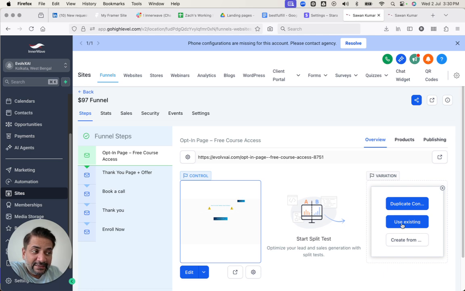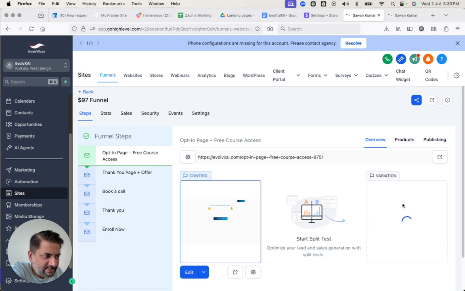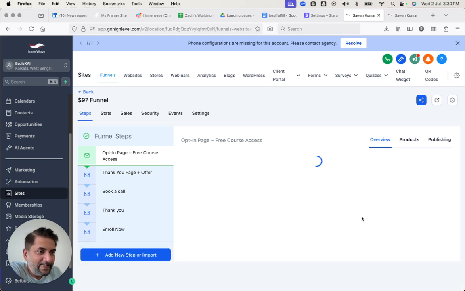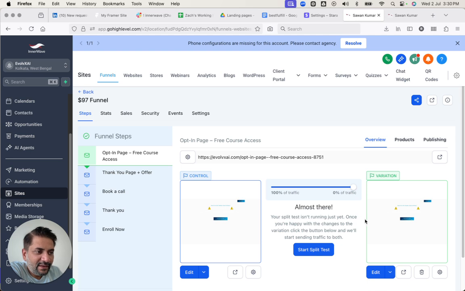I click on create a variation. I want to use an existing one or duplicate something else. Duplicate. And this would become the variation or the variant B. Now right now these are exactly the same.